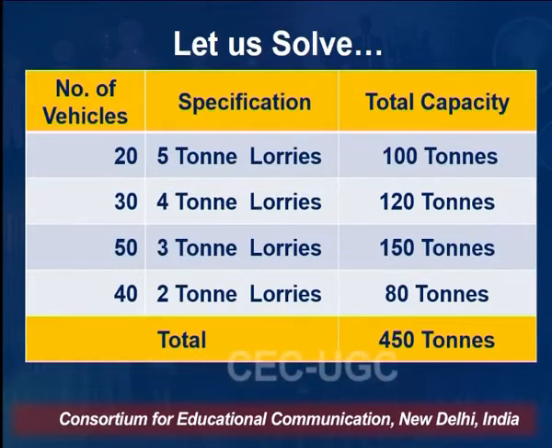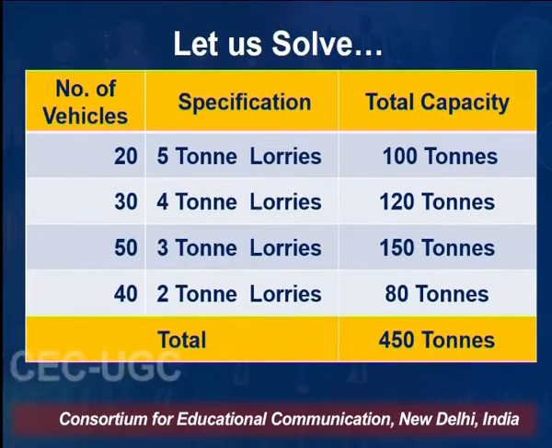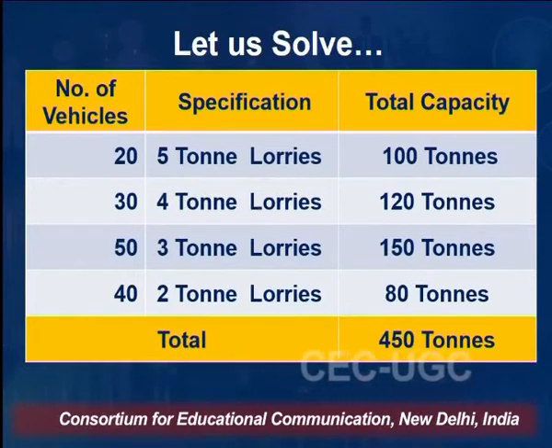20 vehicles having 5 tons capacity, if you multiply them, you come to know the total capacity, which is 100 tons. 30 vehicles in 4 ton category give a total capacity of 120 tons. 50 vehicles with 3 ton capacity give a total capacity of 150 tons, and 40 vehicles with 2 ton capacity give a total capacity of 80 tons, which means this is the amount of garbage they are going to ferry, clean or remove.